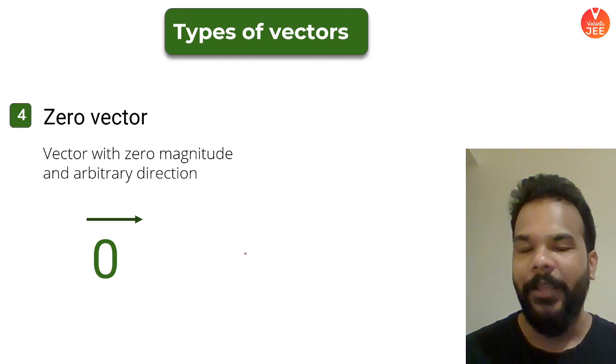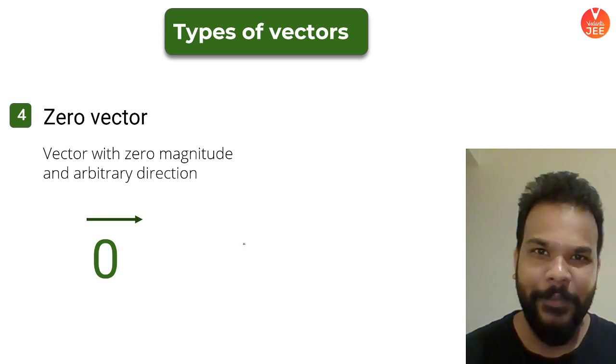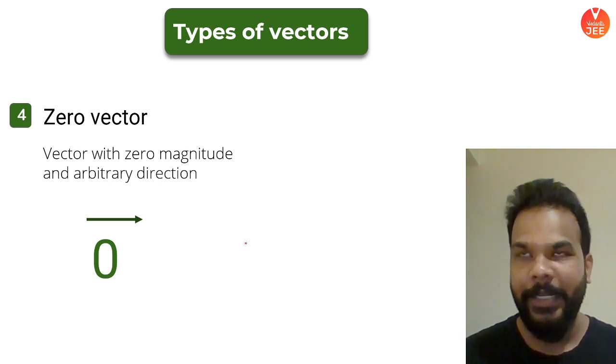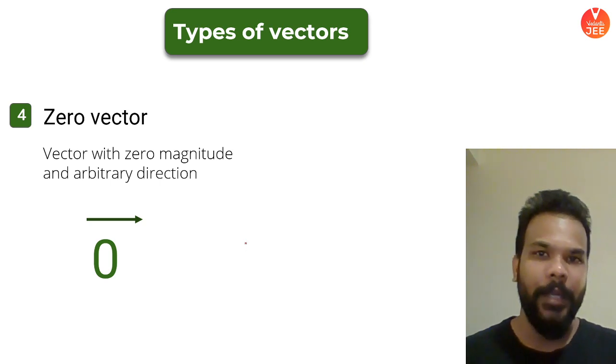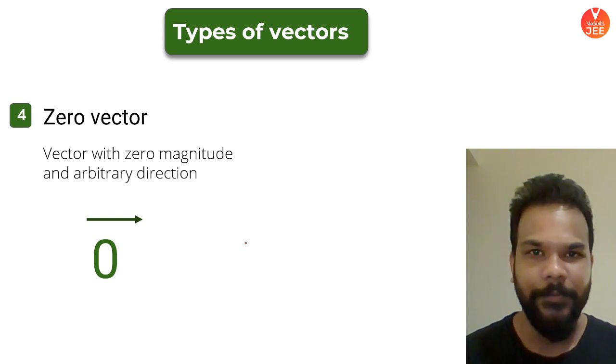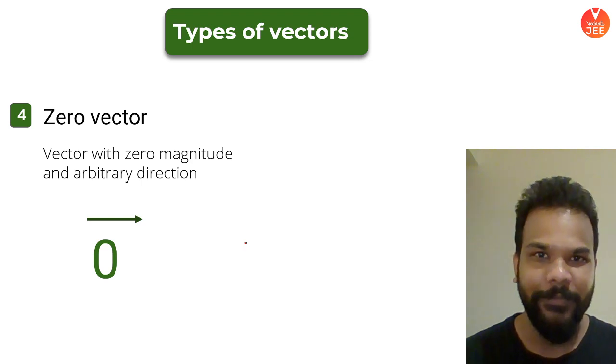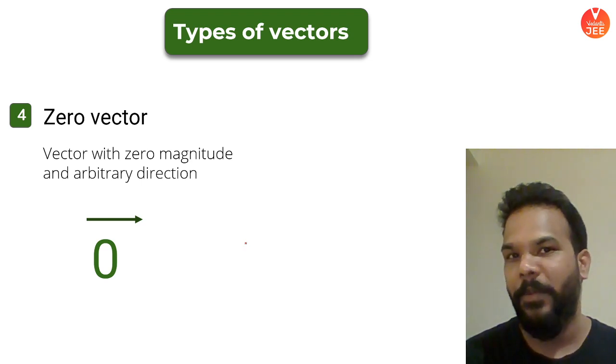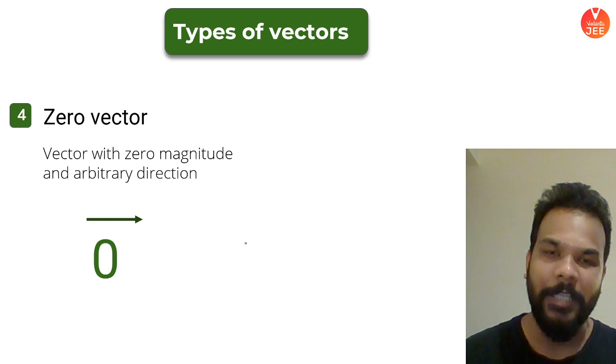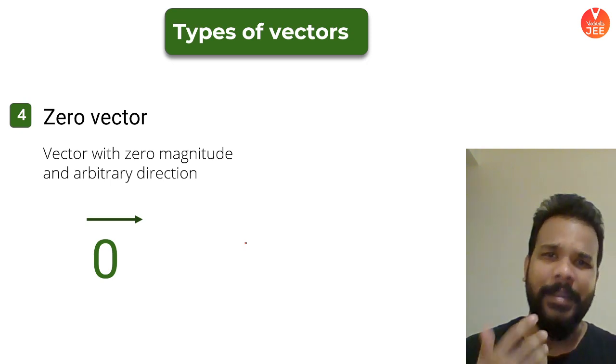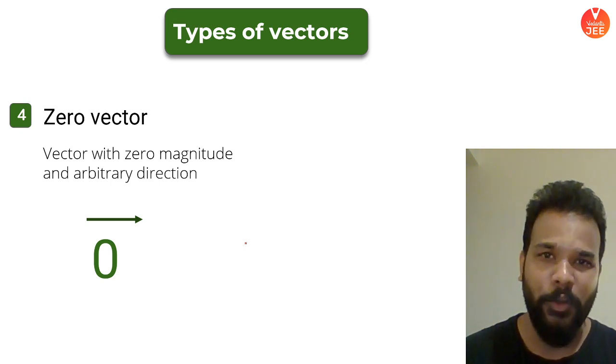Now think about a zero vector. A train starts from Delhi, comes to Bombay, and then from Bombay goes back to Delhi. What is the net displacement of that train? Zero. So the displacement vector of such a train is called a zero vector of displacement. Similarly, an object which is at rest, what is the velocity of that object? Zero.